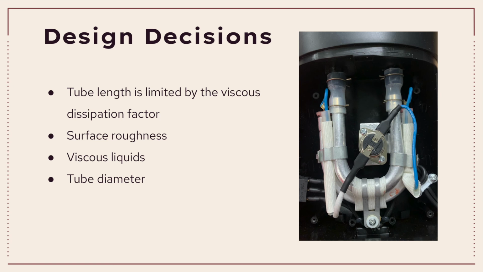For the system to work smoothly, we need to minimize the viscous losses. The surface of the tube can't be rough, as surface roughness is directly related to viscous dissipation factor, and more work is required for the bubbles to raise the same amount of water up the spout. We also are not able to use very viscous liquids, as the energy needed to push the liquid up the spout will be higher than the bubbles can manage. The diameter of the tube must be optimized so that it is small enough for the size of the bubble to grow to create slug flow and large enough so viscous losses are relatively minimized.